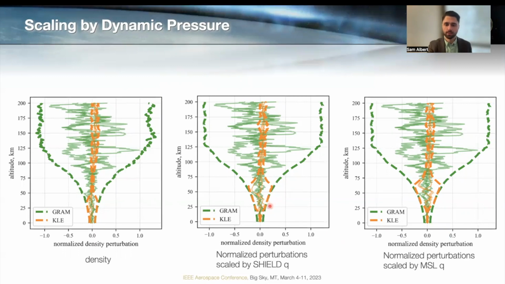It's a little bit lower in the case of the shield vehicle. It's a little bit higher in the case of the aerocapture. And below and above those key altitude ranges, we don't capture the variability as well. And again, that's because we've chosen a pretty small number of terms in order to make these comparisons.